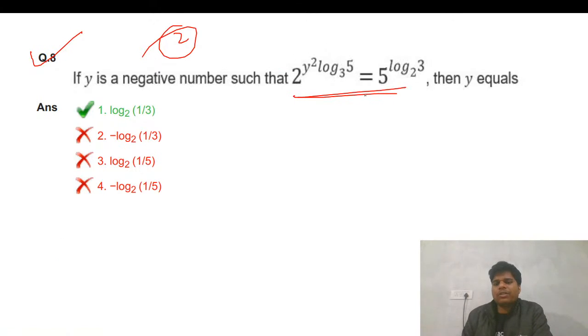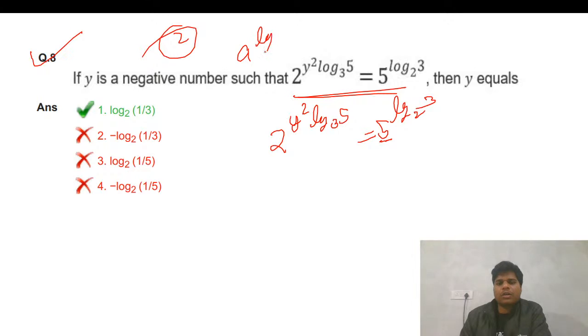So this is again a log question. Again the same basic properties. I have told a few properties of log. If you know, you can solve this question easily. 2y square, and this is log base 3 of 5 equals 5 log base 2 of 3. If that is there, so this is 5. You know the property a log bc, we can write it as c log ba. So I will bring this 5 here. 5y square log 3 2.